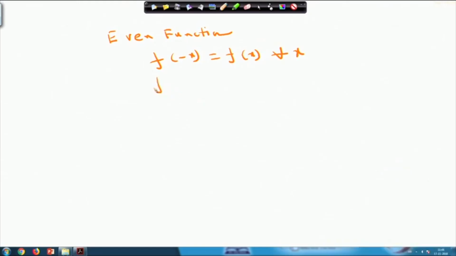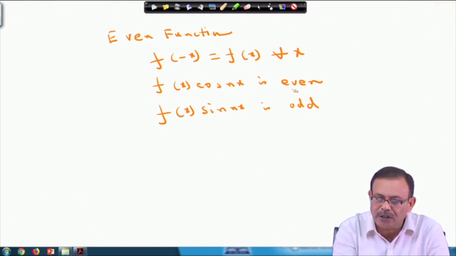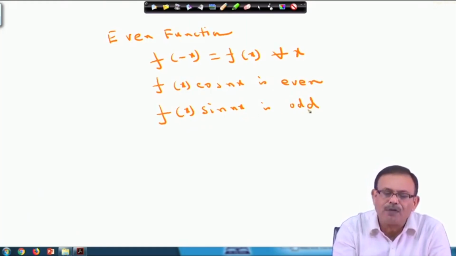So if f x is even, then f x cos n x will always be an even function, and f x into sin n x will be an odd function.